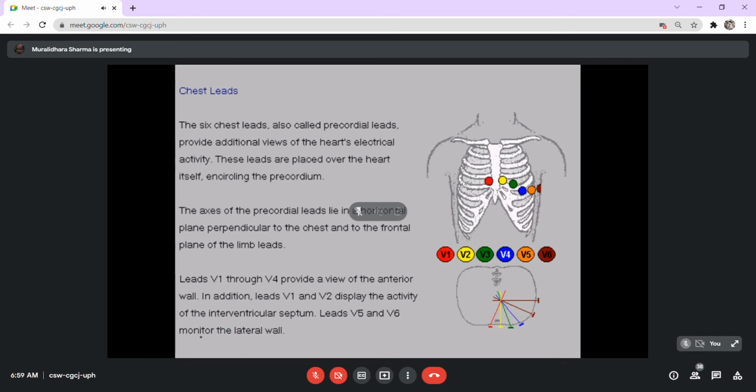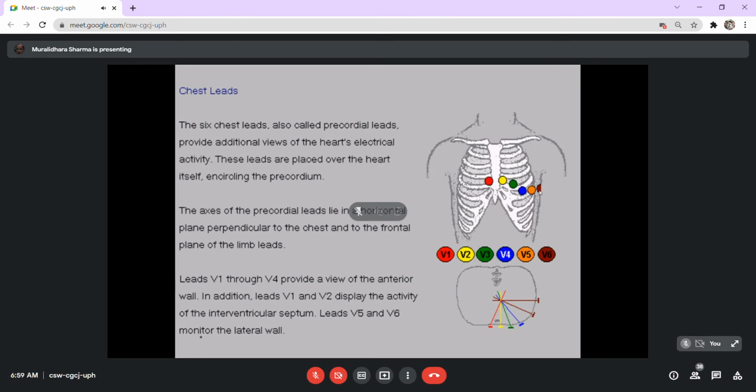Directions, of course, is the important issue. To have an exact intensity of the current produced, it's better to have a current recorded directly over the precordium. And mainly the responsibility of the chest leads is to assess the intensity of the current produced. And there are again standard reference points. The six chest leads are the conventional, and these six leads are positioned in such a way that the first lead is kept just on the right side of the sternum at the fourth intercostal space, whereas the sixth lead is kept at the mid-axillary line at the sixth intercostal space.